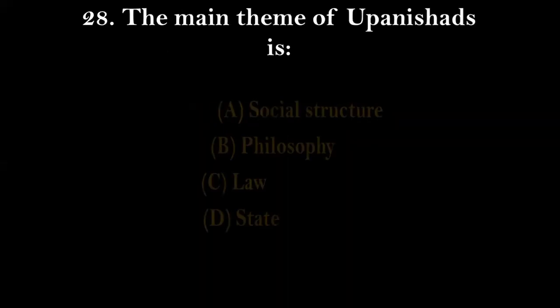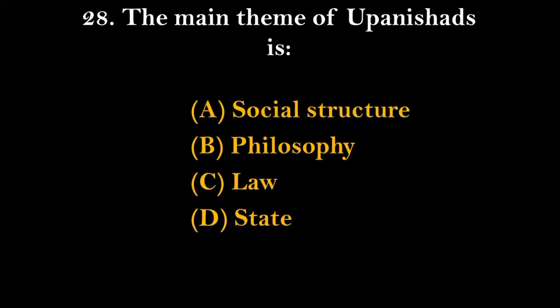Question number 28. The main theme of Upanishads is social structure, philosophy, law, or state. The right answer for this question will be option number B, that is philosophy. Upanishads are ancient texts which contain some of the central philosophical concepts and ideas of Hinduism. They also discuss meditation and the nature of God. So the right answer for this will be option number B.